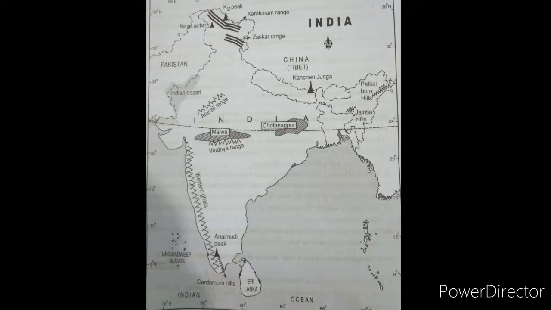So this was the map pointing, very essential, which has been asked several times. You have to remember this map in your mind. You have to draw this map in your imagination completely. Whatever things are given from east to west and north to south, you have to remember. The main hills, physical features, mountain peaks, plateaus such as Chota Nagpur plateau, Malwa plateau, Aravalli ranges, and Indian desert are very essential for the annual examination and also for other exams. Thank you.